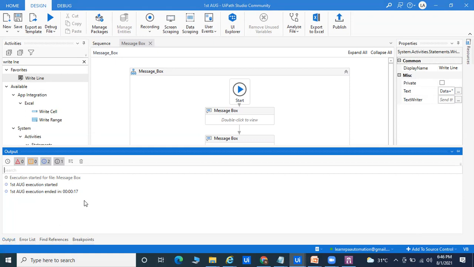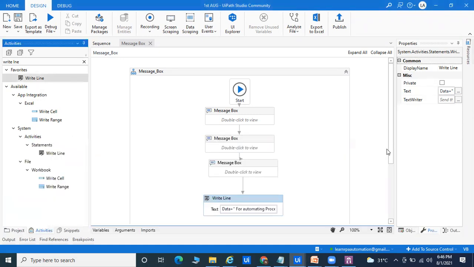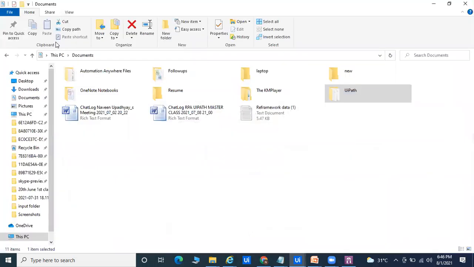In 17 seconds you can see here, this is my project name, the bot started and ended in 17 seconds. Whatever data we were getting through the message box, everything will now go into Write Line. When I automate now, it will automatically come into the output panel. Save and run the file. So now we'll get it in Write Line.